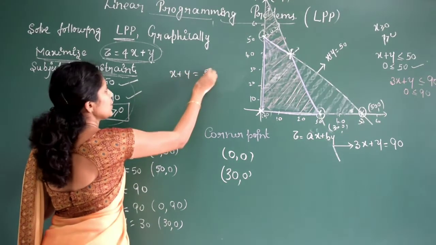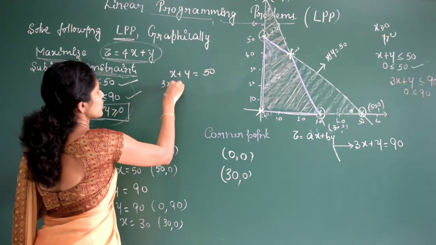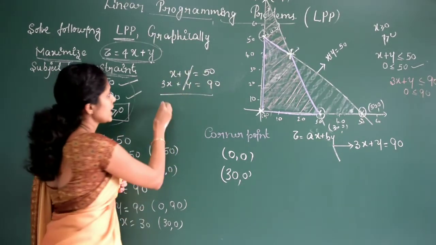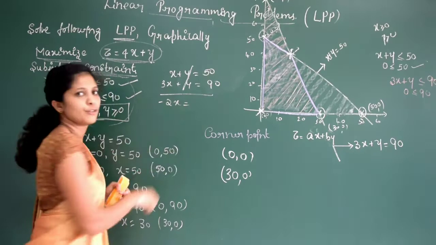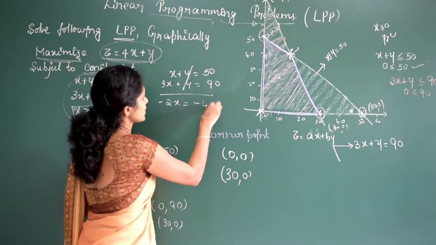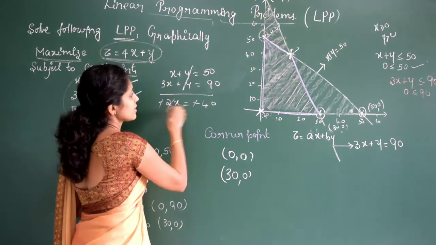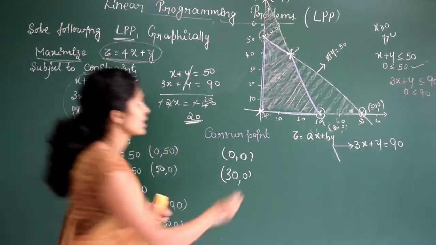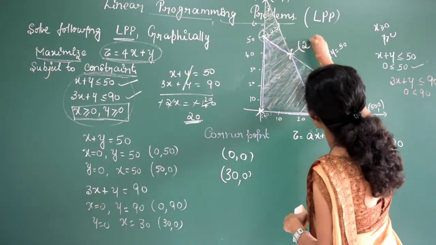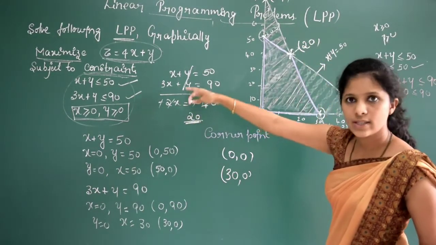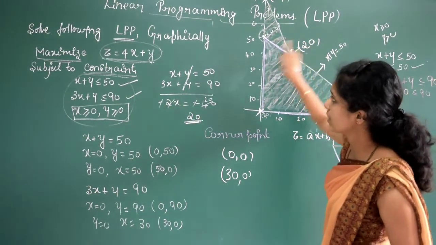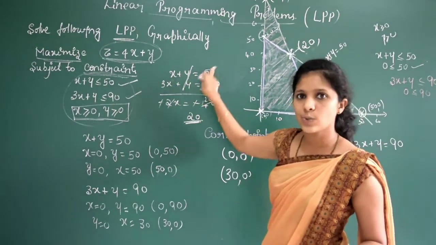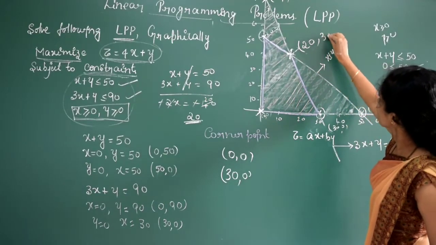x plus y is equal to 50, 3x plus y is equal to 90. Subtract: x minus 3x will be minus 2x is equal to 50 minus 90, which is minus 40. So minus and minus will get cancelled. The value of x is equal to 20. Okay, no need to solve this one directly, you can write that the value of x is 20. If the value of x is 20, y will be 50 minus 20. It is 30. Okay, so clear?